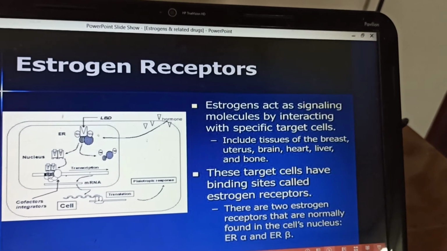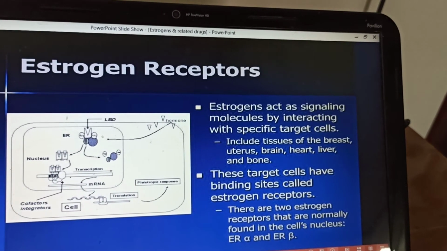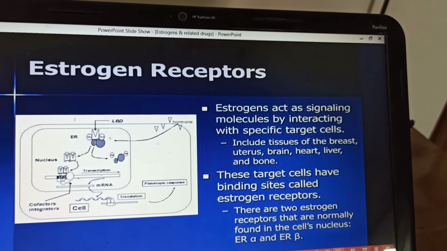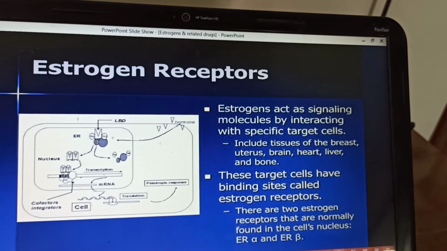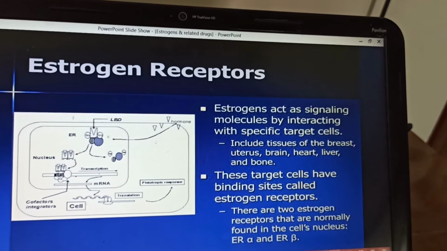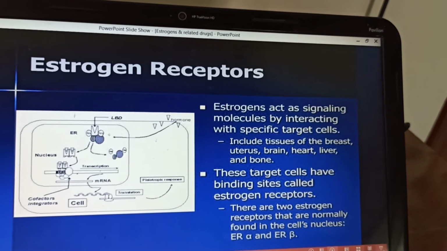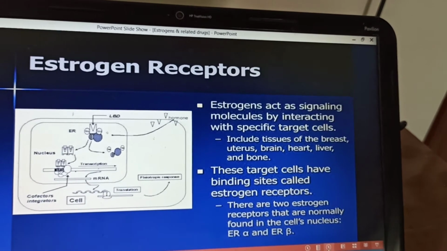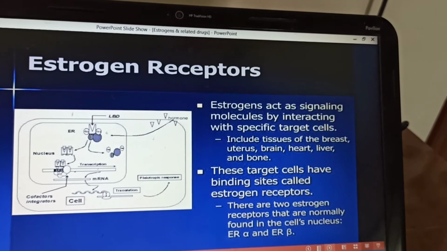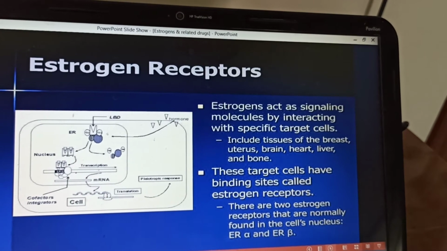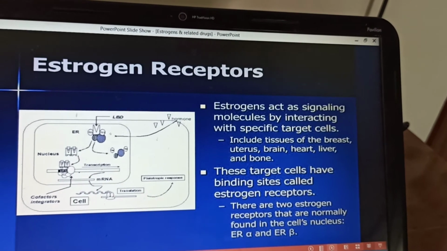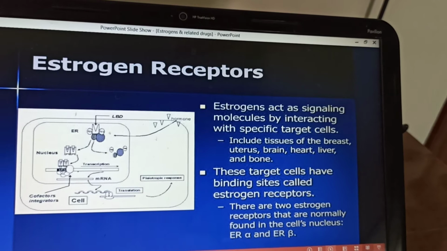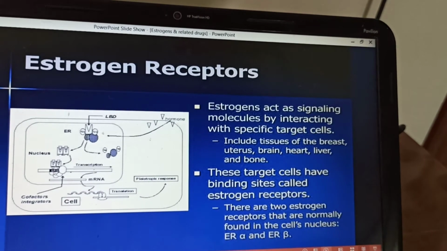So we have seen the molecular mechanism of the estrogen action, how the estrogen comes and binds to its receptor. Once the hormone receptor complex is formed, it undergoes a conformational change. It binds to the estrogen response element of the target gene, and then it brings about gene transcription. Gene transcription leads to synthesis of the messenger RNA, and messenger RNA carries out the synthesis of the required proteins. So protein synthesis takes place, and then these proteins will produce the specific actions of the estrogens.